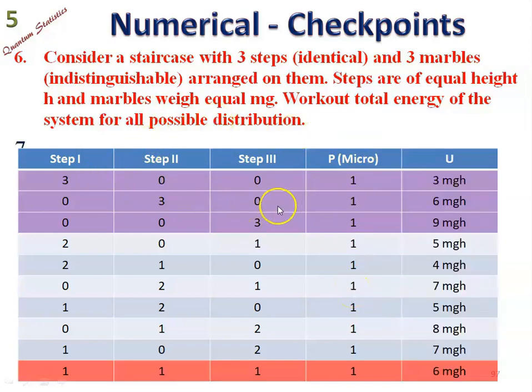In the first case, we have three particles on step 1, and obviously the total energy of the system will be 3 mgh. So in this case, 3 times 2 mgh will be 6 mgh, and so on. So this chart shows how the energy will be distributed amongst the possible configurations.